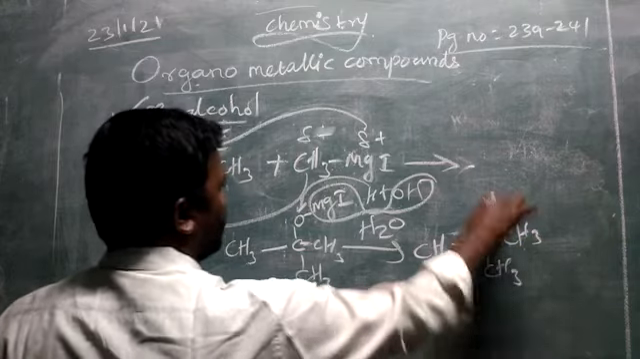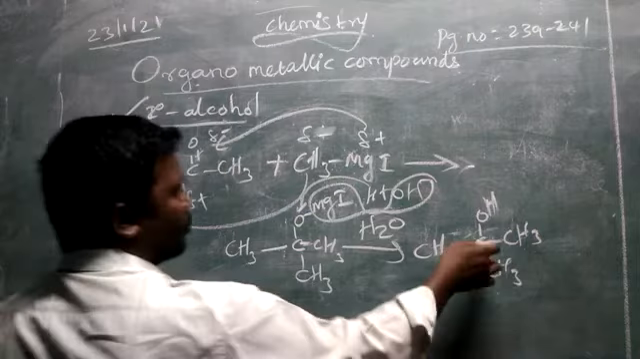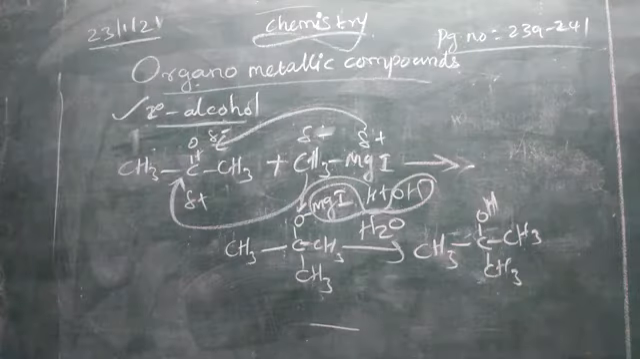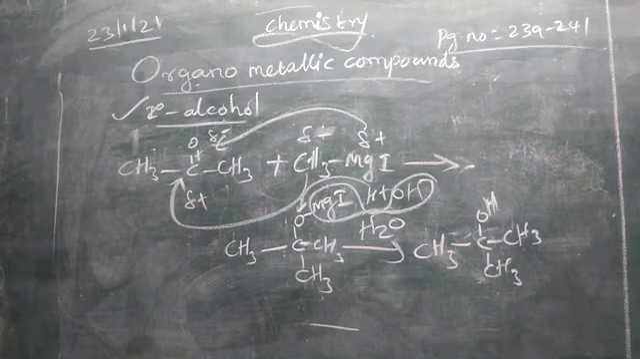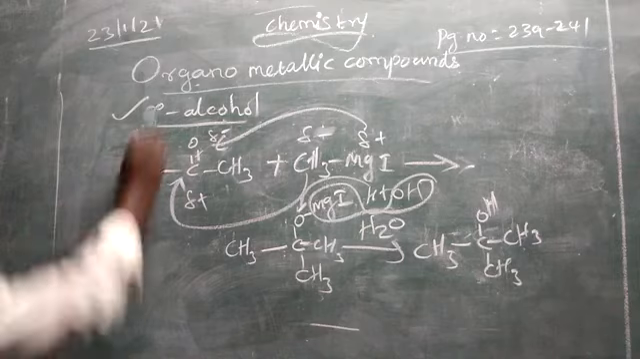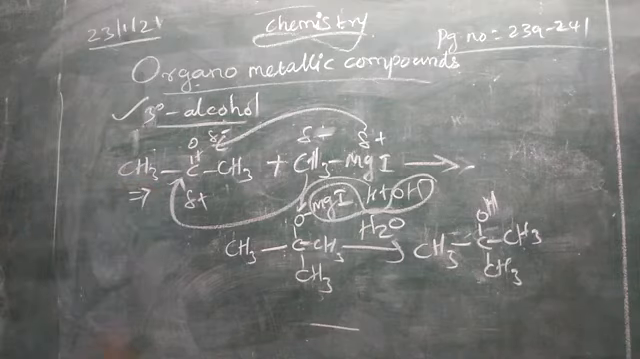Why is it called tertiary alcohol? The OH group attached carbon does not have any hydrogen. So we can say that is tertiary alcohol. So we have prepared tertiary alcohol by taking ketone with Grignard reagent. Even we can prepare aldehyde from Grignard reagent.